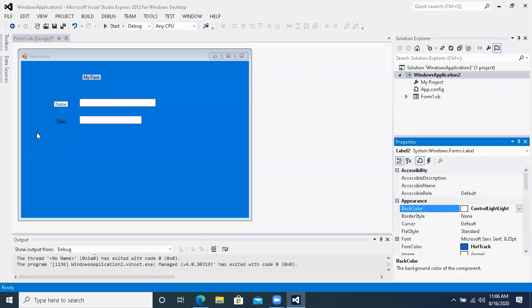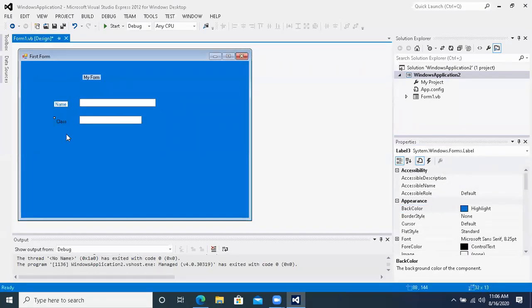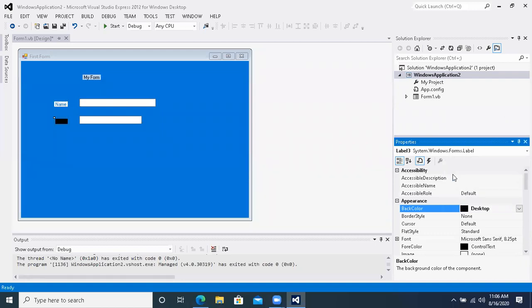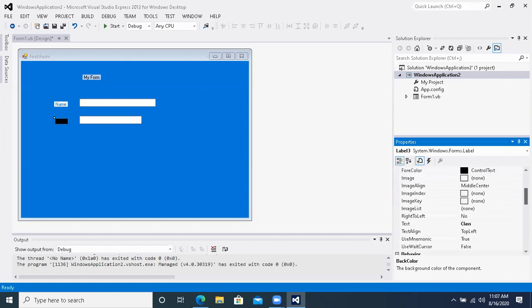Or any color you can change, any good color that you like. For example, back color I want to have black, and the text color I want to have fore color.